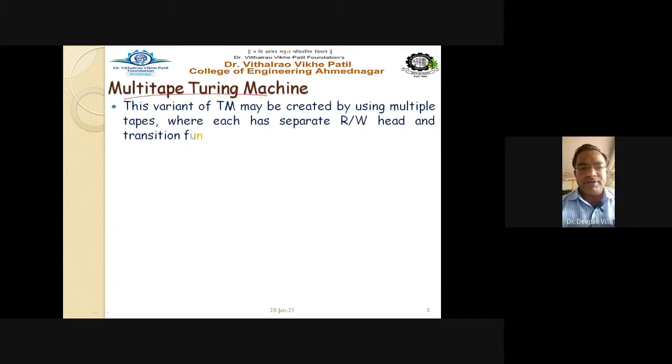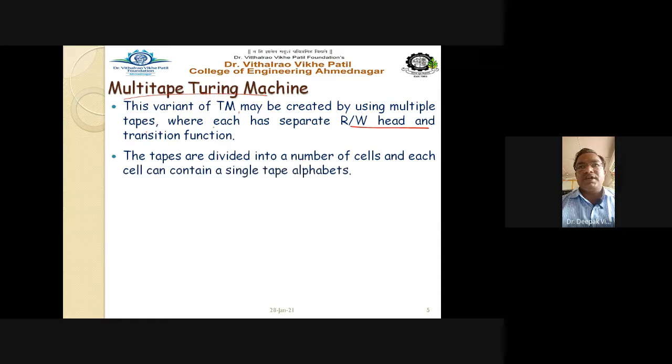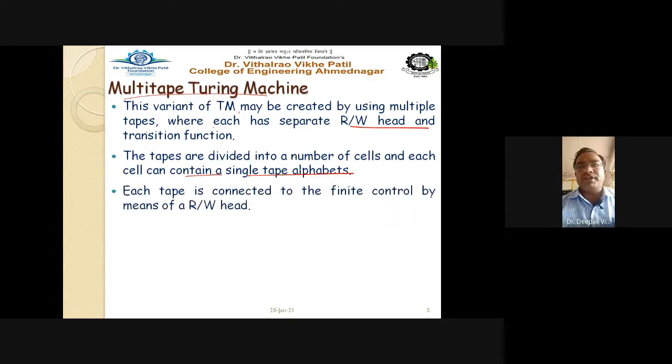As the name itself indicates, the multi-tape Turing machine consists of multiple input tapes. This variant of Turing machine may be created by using multiple input tapes, where each has a separate read-write head, its own read-write head and transition function. The tapes are divided into a number of cells, and each cell can contain a single tape alphabet. Right? Each tape is connected to the finite control by means of a read-write head.